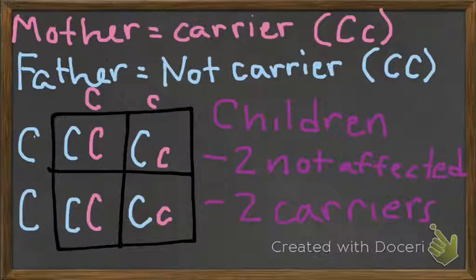In this scenario, a female who is a carrier of cystic fibrosis reproduces with a male who is not a carrier. Although cystic fibrosis is not sex-linked, colors are used to show how the offspring receive their genotype. The children shown here are 50% likely to be unaffected by cystic fibrosis, while the other children are 50% likely to be carriers. These results would hold true if the male were the carrier and the female was not affected.